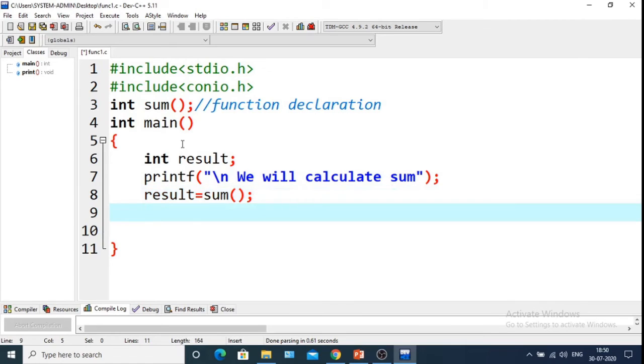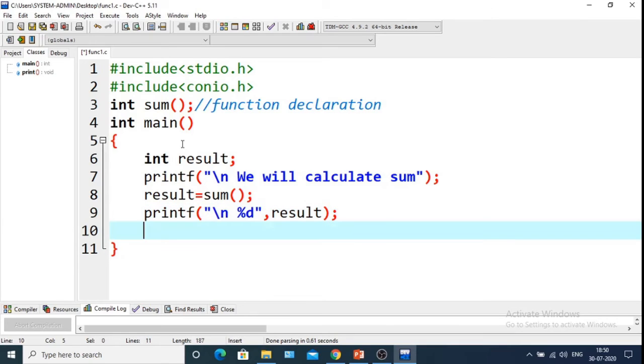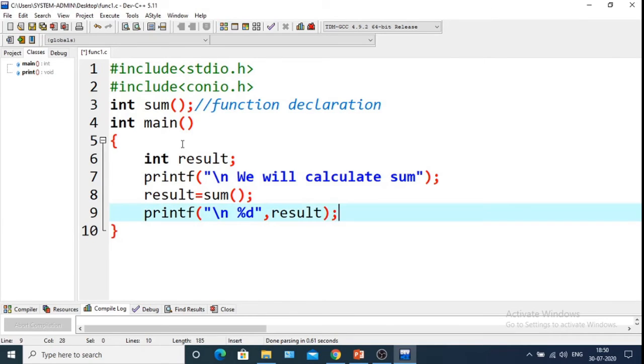So after that we will print the value of the result variable. So this is the complete main function.